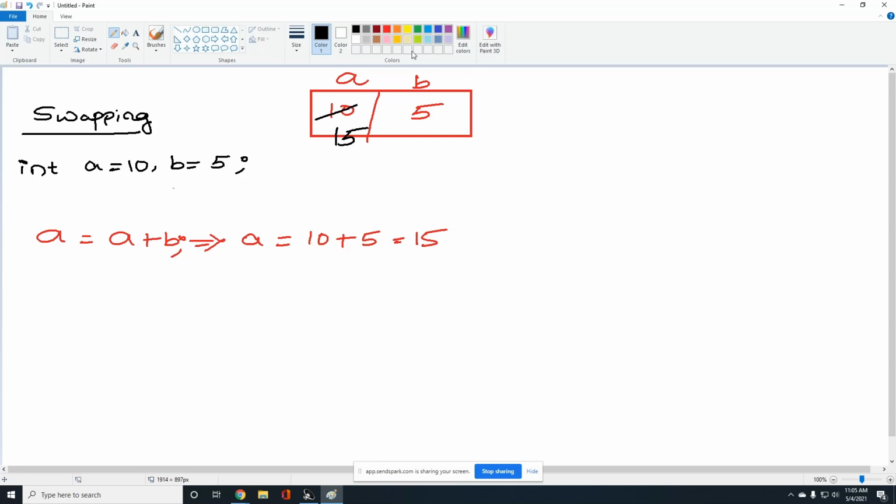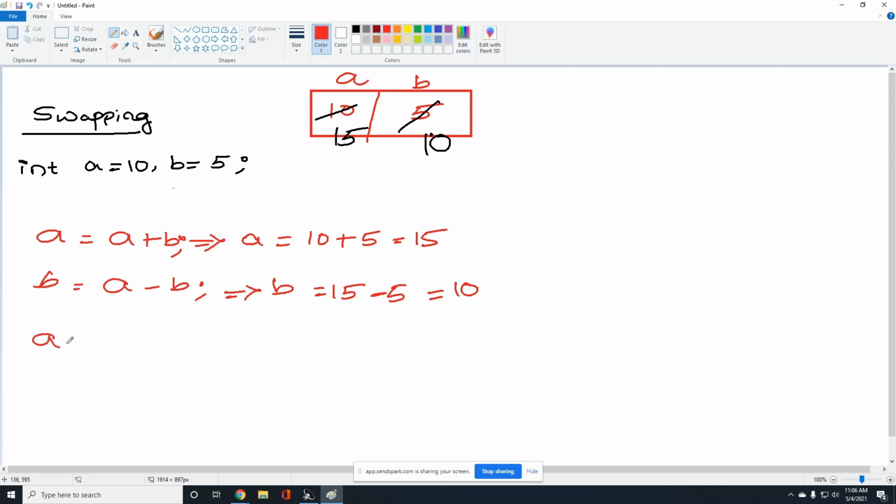The second line of the logic is B is equal to A minus B. Okay, B is equal to A minus B. What is the current A value? 15 minus, what is the current B value? 5. 15 minus 5, 10. So now the updated B value is 10. Previously it was 5, now it is 10.